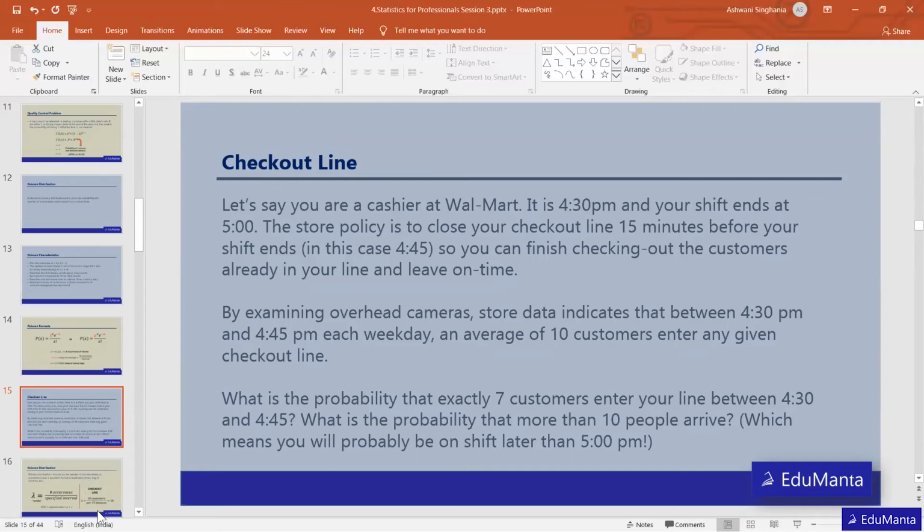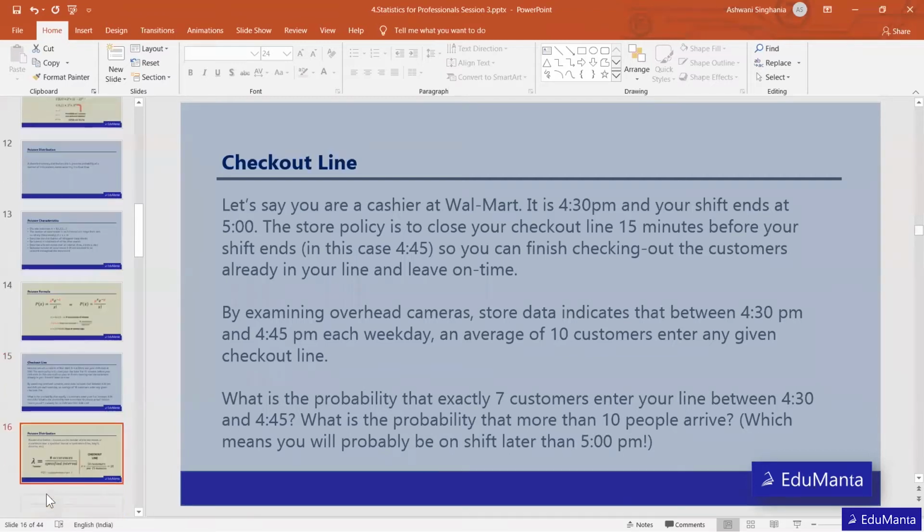By examining overhead cameras, store data indicate that between 4:30 p.m. to 4:45 p.m. each weekday, on average 10 customers enter any given checkout line. So basically they are asking what is the probability that exactly 7 customers will enter your line between 4:30 and 4:45. And the second question is: what is the probability that more than 10 people arrive?